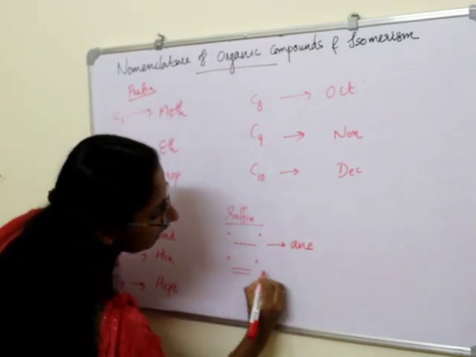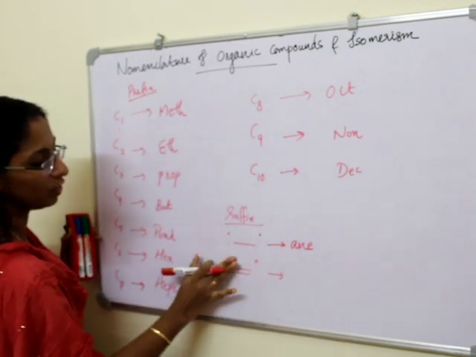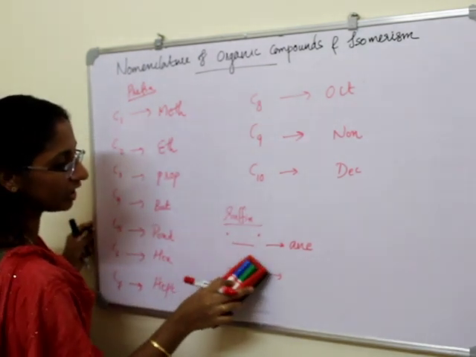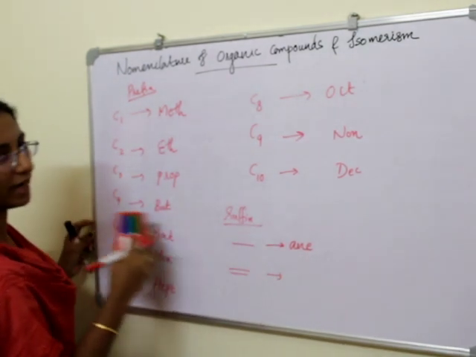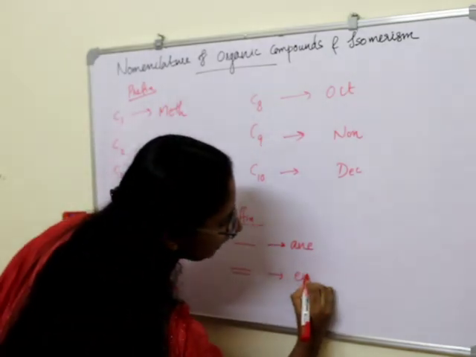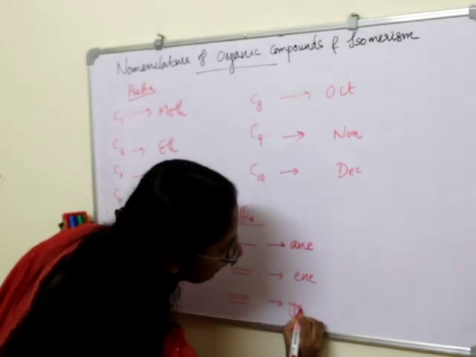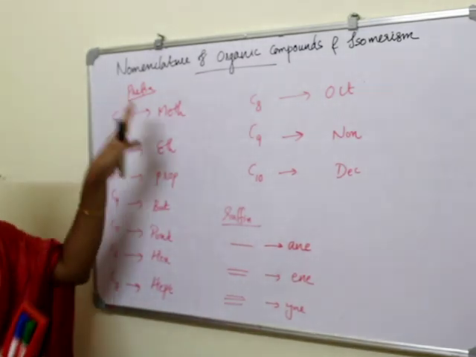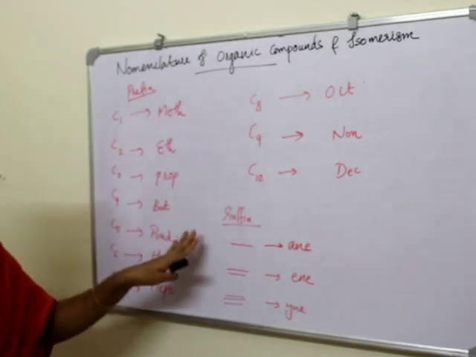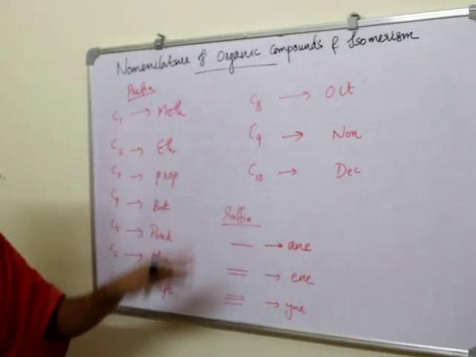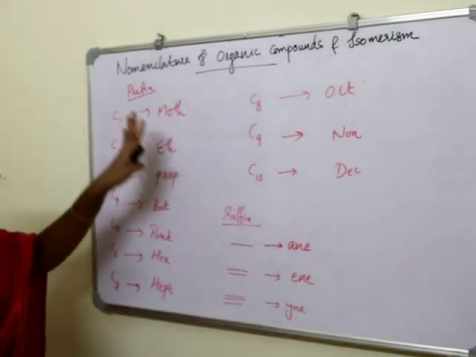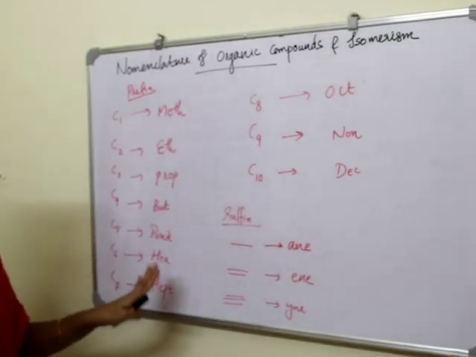If a hydrocarbon has a double bond within the chain, the suffix will be ENE. What about a triple bond? YNE. These are the basic things we want to know before naming these hydrocarbons. So you want to note these terms first.